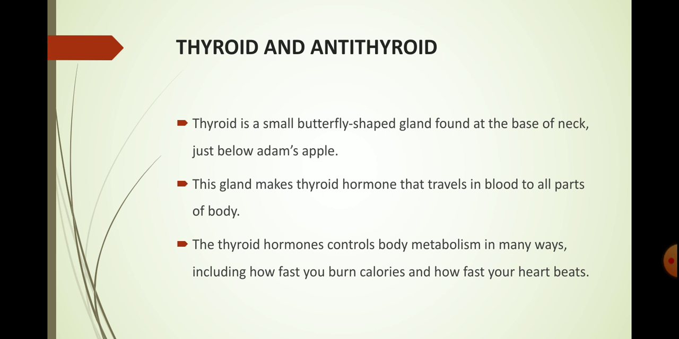So what is thyroid? The thyroid is a small butterfly-shaped gland found at the base of the neck, just below the Adam's apple. This gland makes thyroid hormone that travels in the blood to all parts of the body. The thyroid hormones control body metabolism in many ways, including how fast you burn calories and how fast your heart beats.